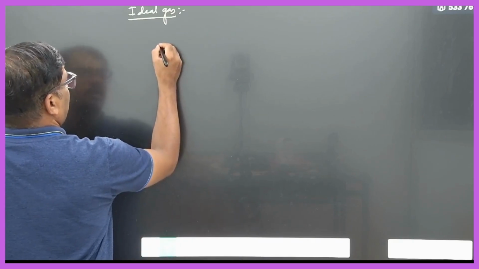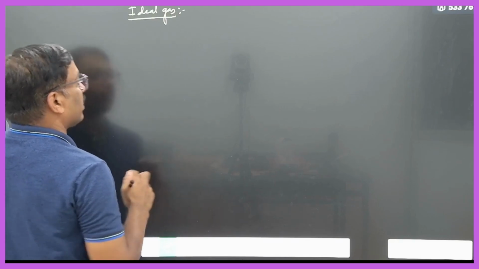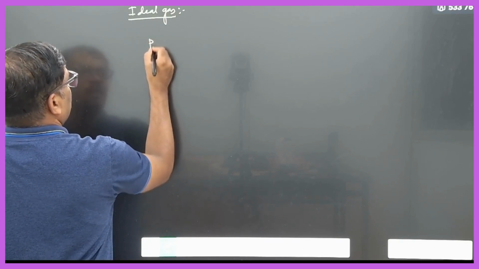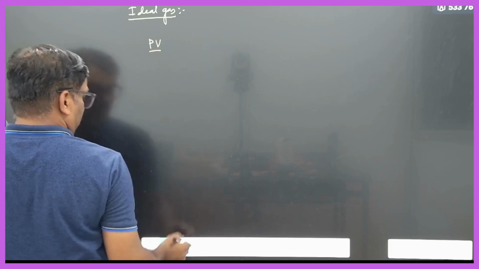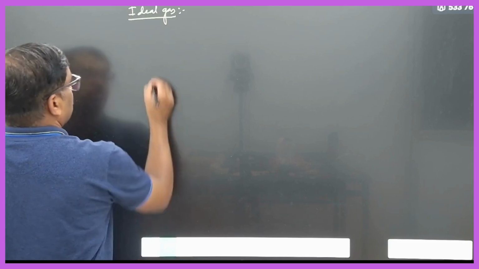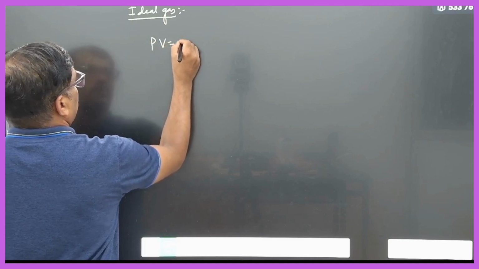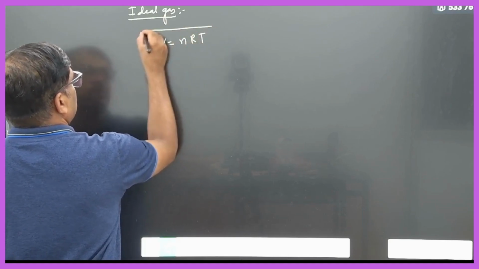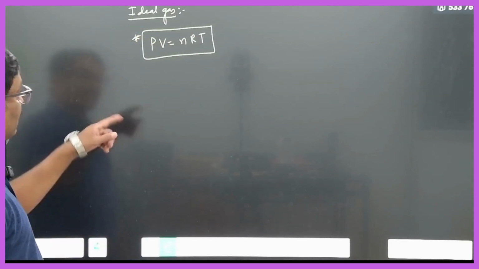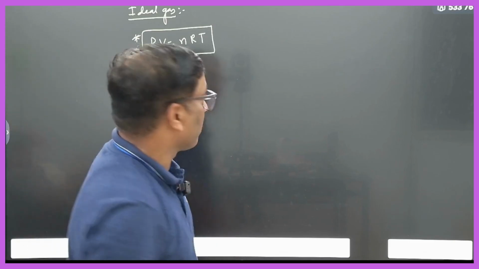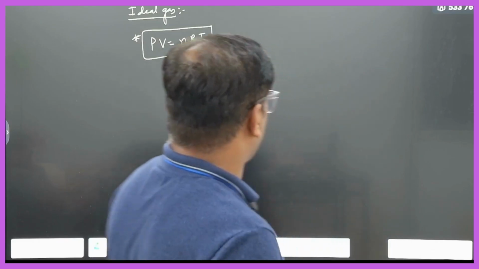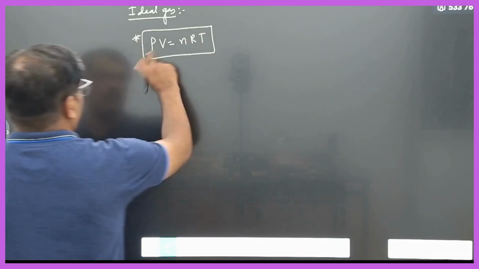The ideal gas equation we can write as two equations. What are the two equations? So PV by T, or PV is equal to, as you might have studied in lower classes also, PV is equal to nRT. This is your ideal gas equation. Clear? So what is n? n is the number of moles. What is R? R is the universal gas constant. T is the absolute temperature.